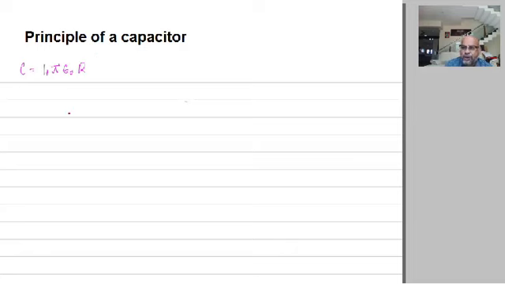Here if I wish to have a conductor whose capacity is 1 farad, that means C is equal to 1 farad, then R is equal to C divided by 4 pi epsilon naught, and that is equal to 1 divided by 4 pi epsilon naught, because C we have taken as 1 farad.